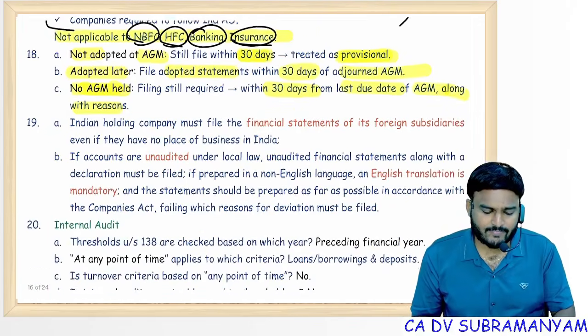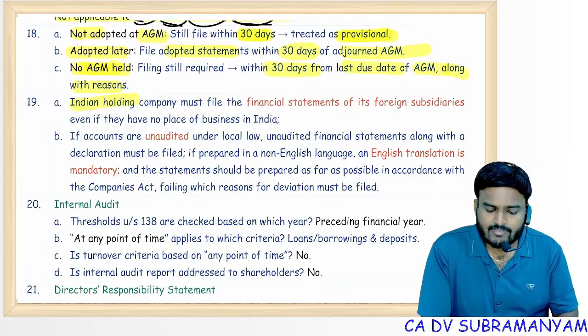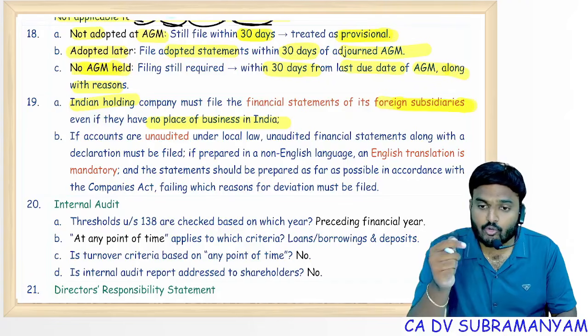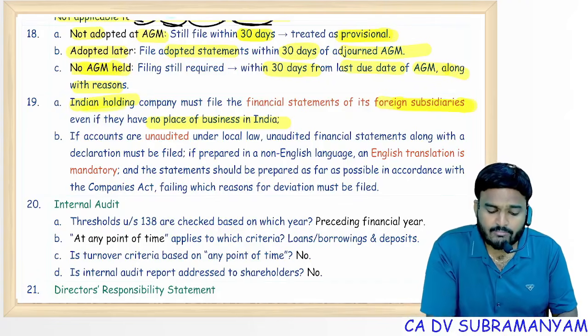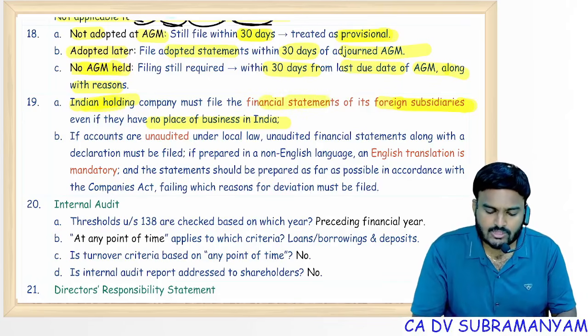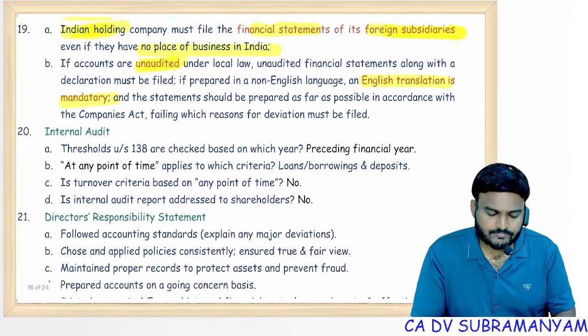That's it. Indian company having foreign subsidiaries, having no place of business in India. Foreign subsidiary, no place of business in India. So for them, filings with ROC not required. But Indian holding companies must file those financial statements with ROC, either audited or unaudited, but it should be in English language. If not, obtain certified translated copy.